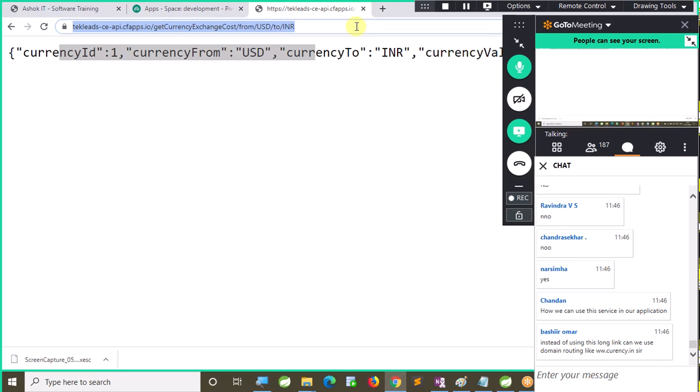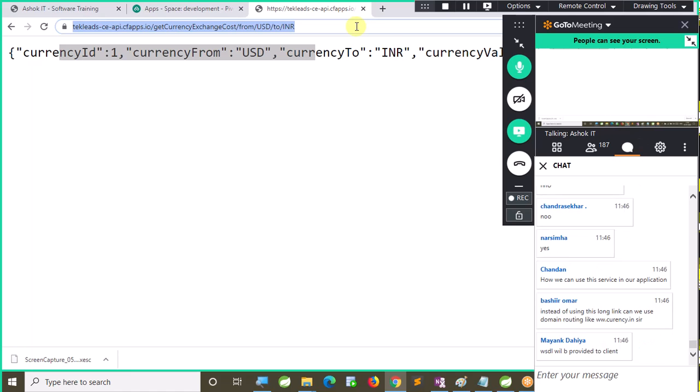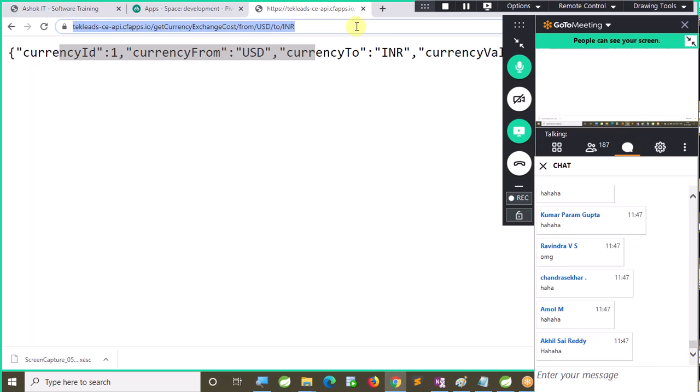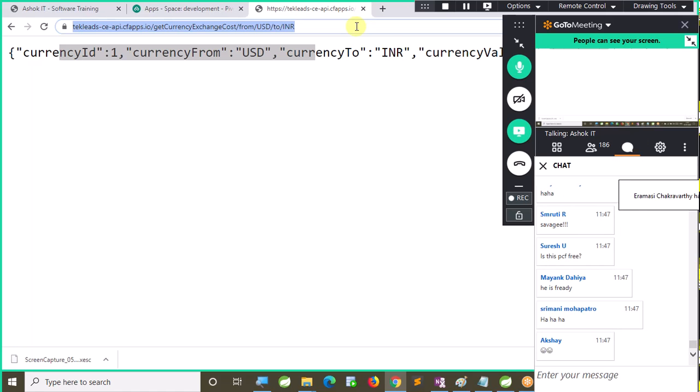To reduce the length of the URL, sir, we need to purchase the account. I am using a free account in the PCF. If you want to reduce that, you need to purchase the plan. If you give your credit card, I will show you how to reduce that. Bashir, are you ready? Within 5 minutes, I will show you how to shorten that URL, and I will make it your name, www.bashir.com.